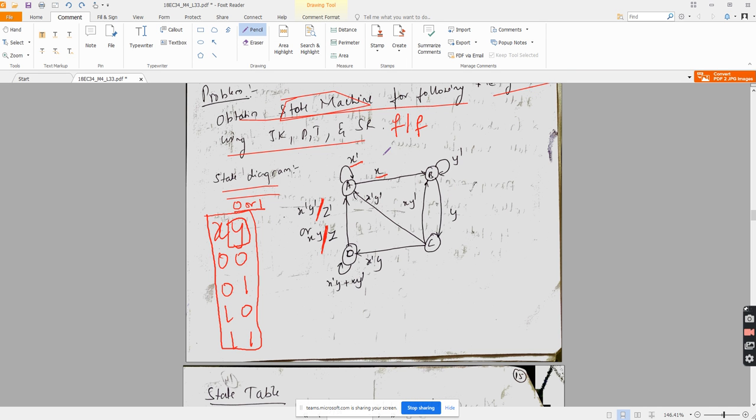Now, I will explain once again. I am in state A and there are two input variables and one output variable. Everywhere I can see only one input variable mentioned. The missing input variable should be considered as don't care. When I consider the missing input variable as a don't care, I have to feed all the values for it. X bar is given here, so X takes the value 0. X bar is 0, that's fixed. Y can take the value 1 or 0.